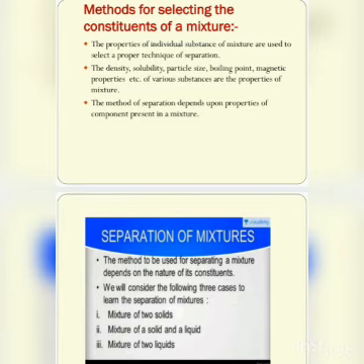Second, mixture of solid and liquid. Suppose I need to remove, for example, salty water, I need to remove the salt from the water. Salt is a solid and water is a liquid. Third is the mixture of two liquids, like milk and water. Suppose a mixture of water and milk, so I need to remove the water from the milk. Water is also a liquid and milk is also a liquid.